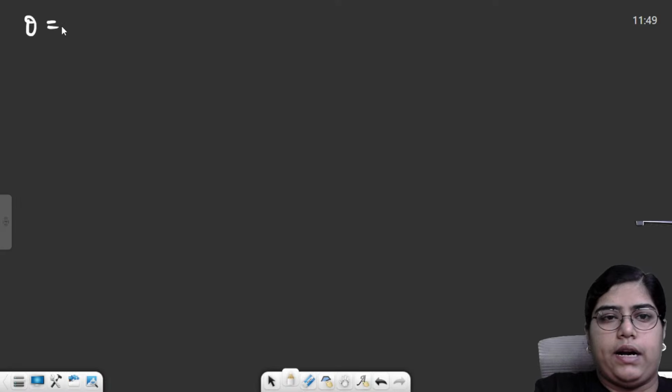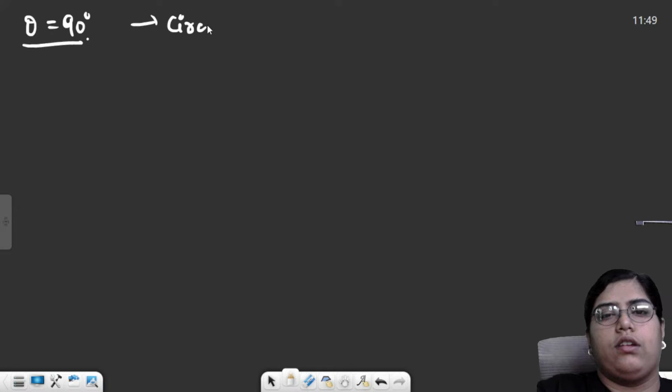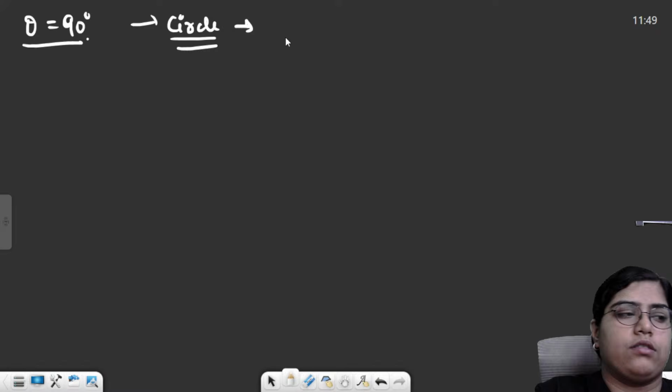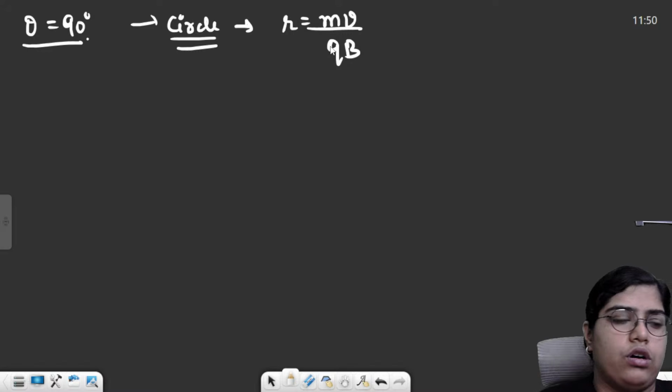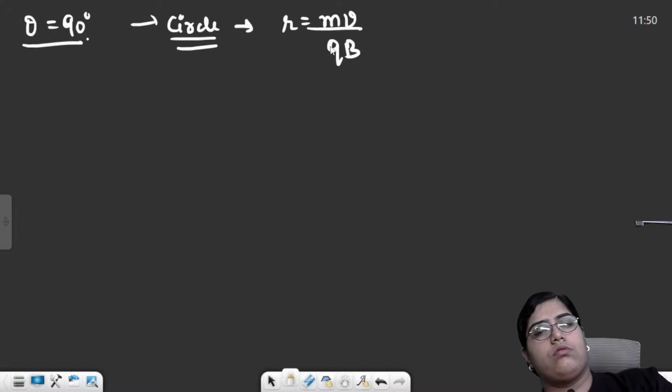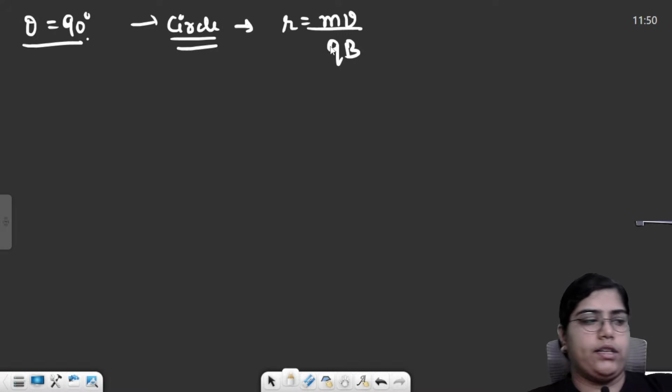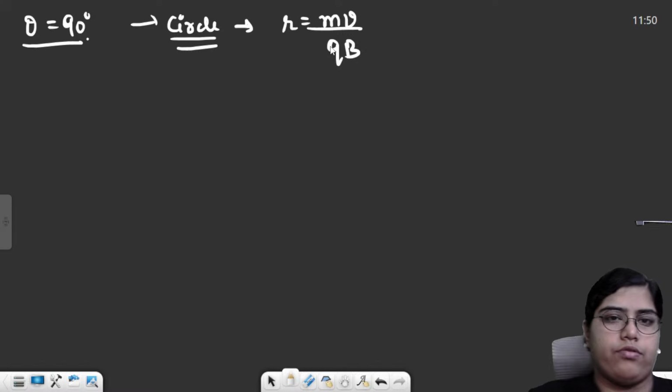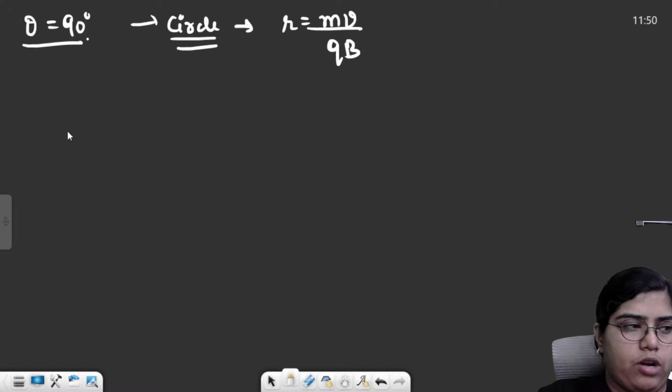Whenever the particle travels at a 90-degree angle, it will always go in a circular path, and for that circular path the radius will be mv upon qB. And then you can also calculate the time period and the frequency of that charged particle. Okay. Now moving forward to two important things from your point of view for formulas.